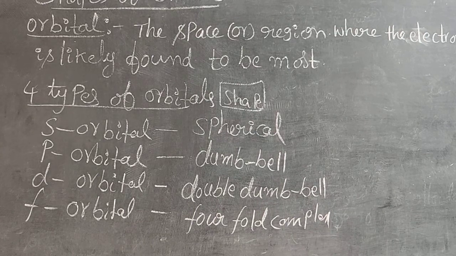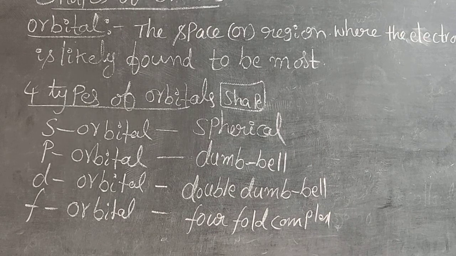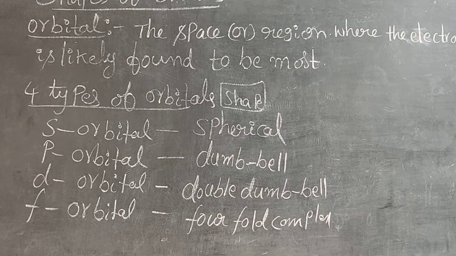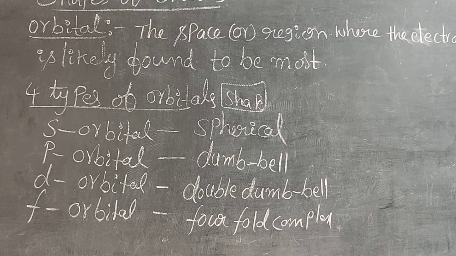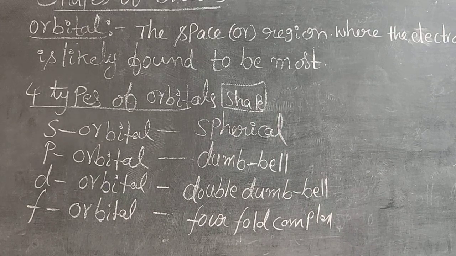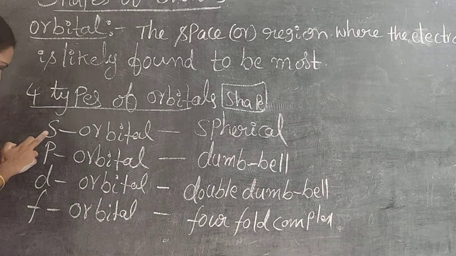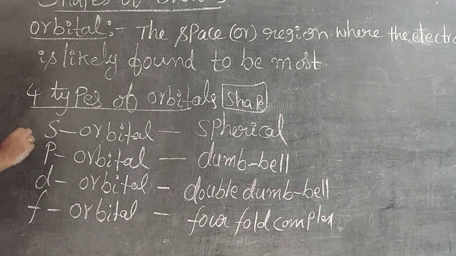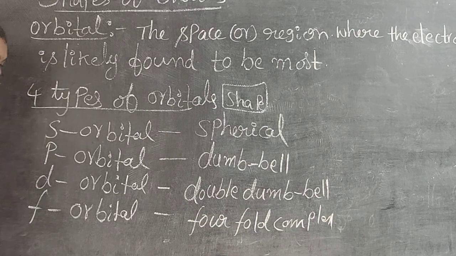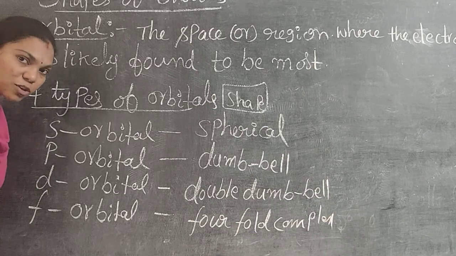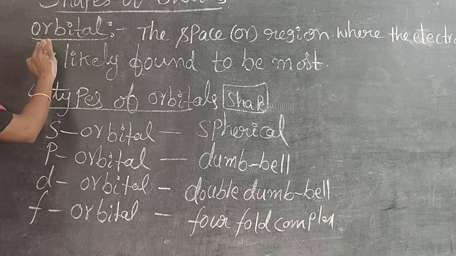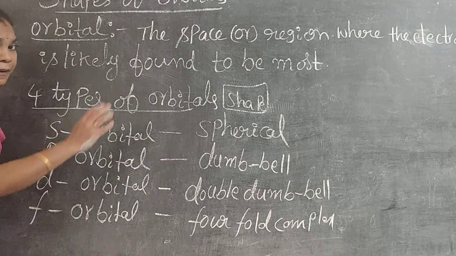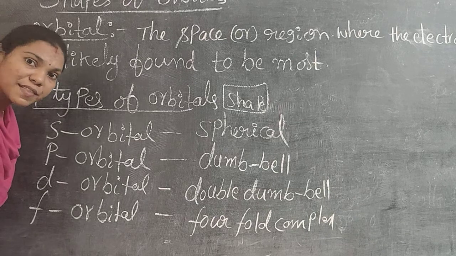We also have g, h. These are also there. But according to our syllabus, we need only these 4 orbitals: s, p, d, f. Now, I will give the diagrams for s orbital, p orbital, d orbital. These are very important for you according to your syllabus for 4 marks questions or otherwise 2 marks questions. Or otherwise, there is also the question of what is meant by an orbital, explain. They ask it for 1 mark or 2 marks also.